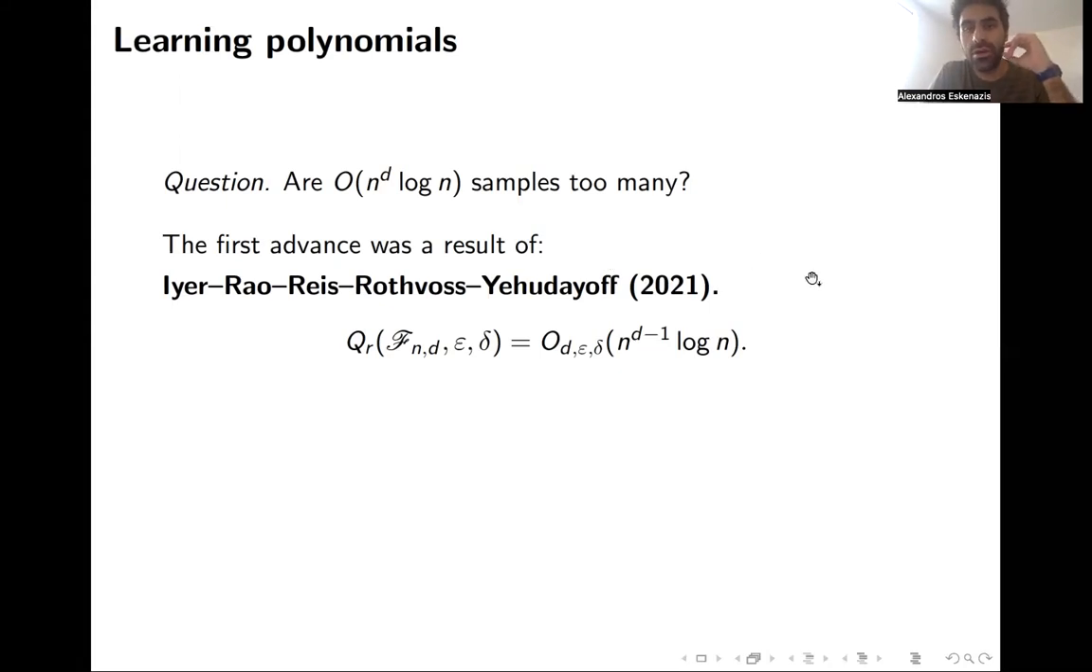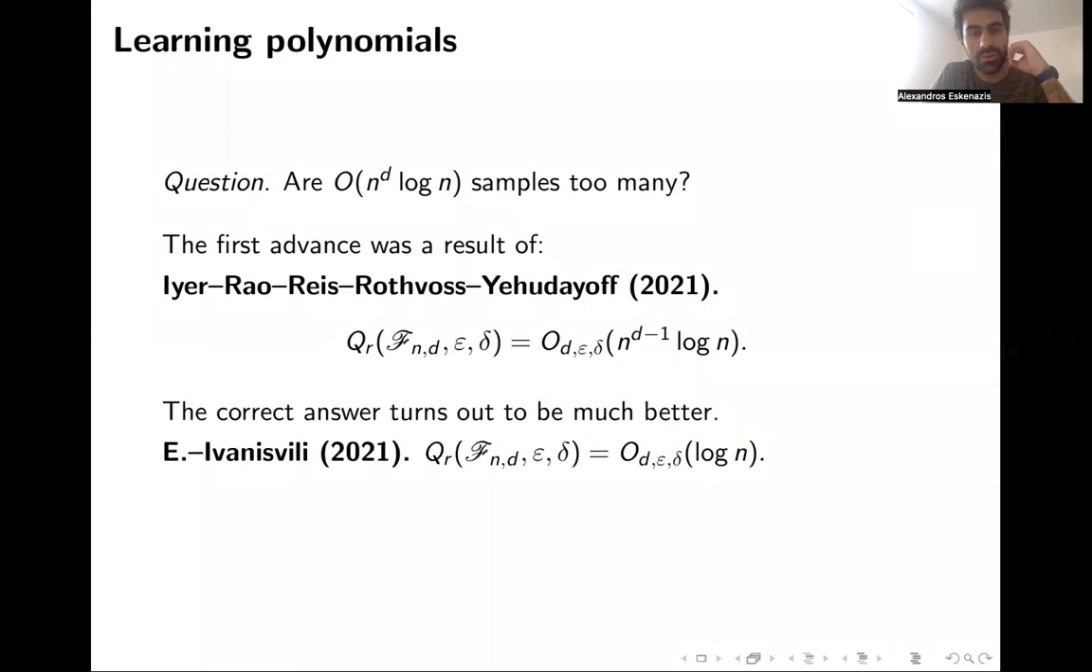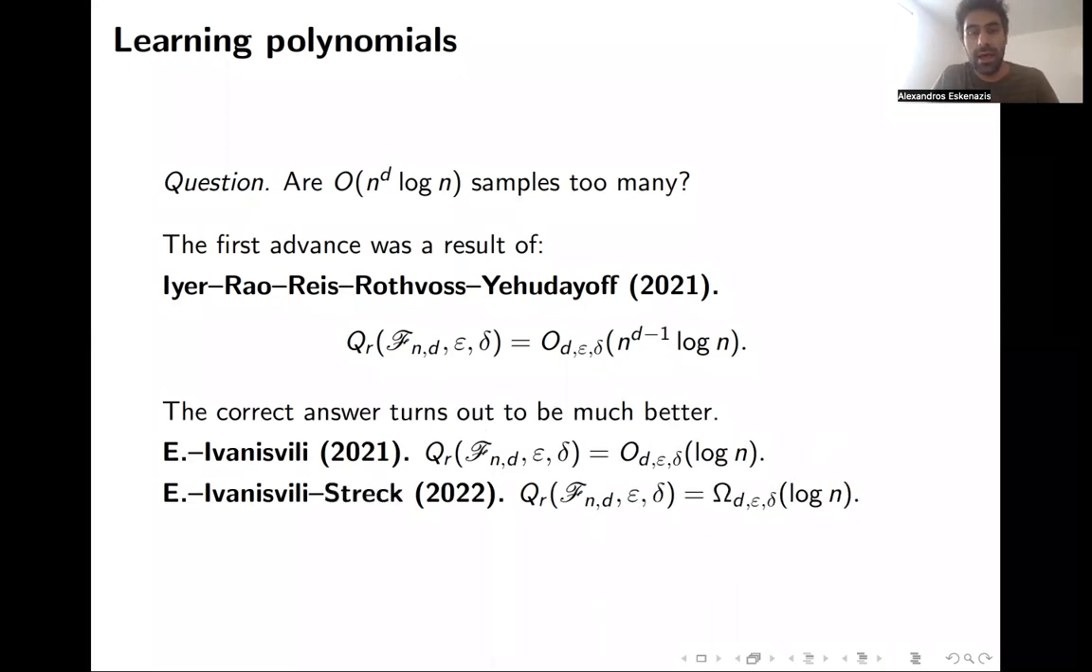Now, the main theorem of this talk is that we can very much improve over this result. The real answer, which we were able to prove last year, is that the query complexity is bounded above by log n, up to constants depending on d and epsilon. This is not the subject of this talk, but in more recent work with Ivanisvili and Lauritz-Feck, we were able to also prove the matching lower bound. So in fact, log n is the correct number of queries for this problem. For the rest of the talk, I'm going to discuss the proof of the log n upper bound.